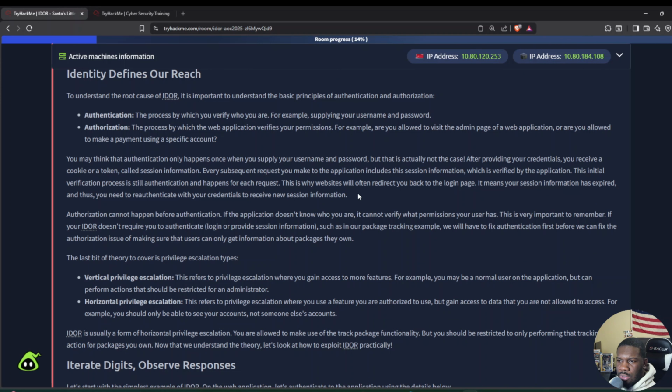If you were logged in, let's say you stay idle on a page for too long and then you refresh and it re-prompts you to log in. That is because your cookie or your session token is invalid now, it expired basically. So you have to re-authenticate.